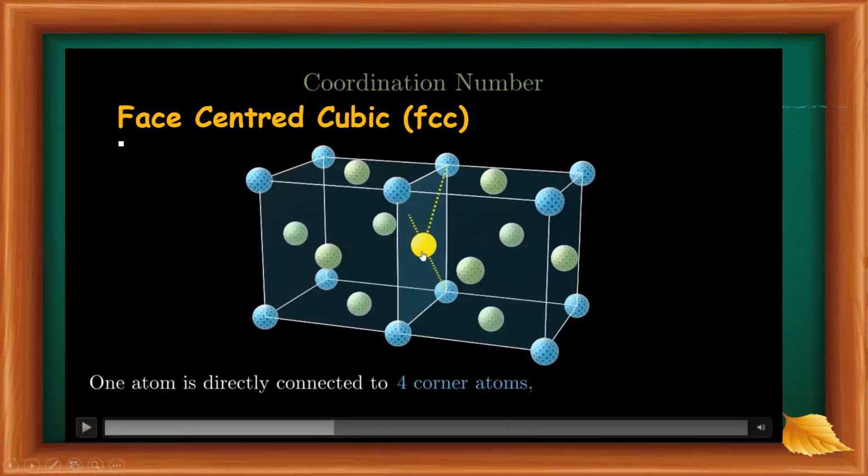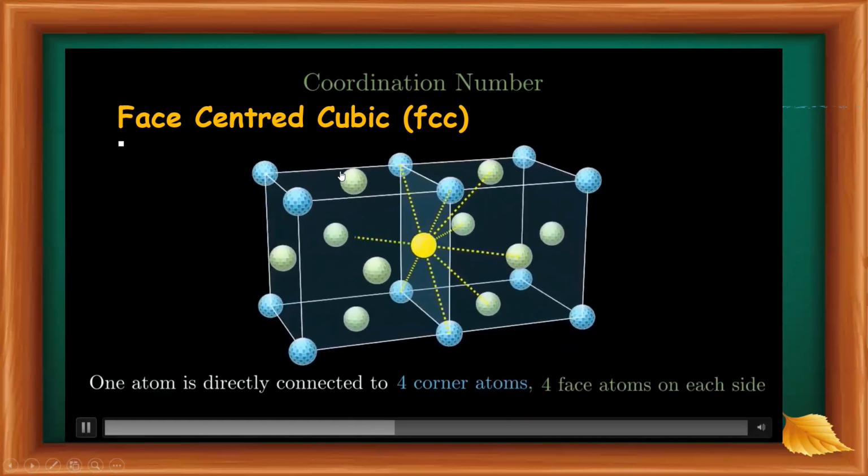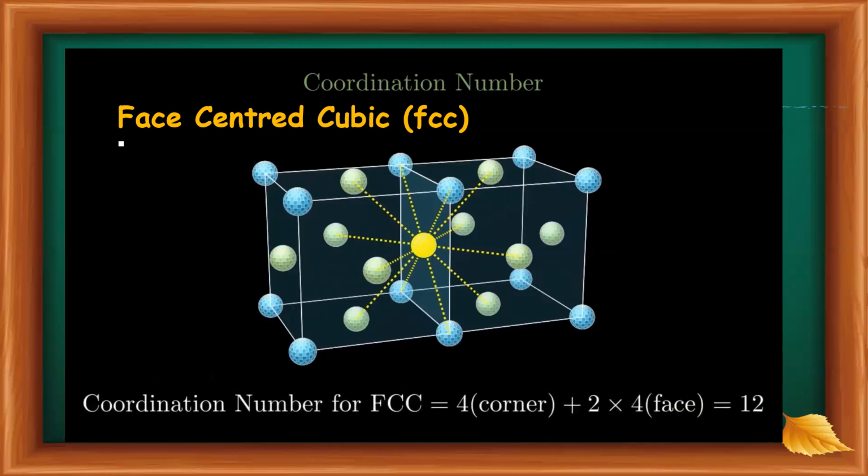Here we take a face atom in the face center. This atom is directly connected to 4 corner atoms and 4 face atoms on this side, and similarly 4 atoms on the other side. Then the total is 12 atoms, so the coordination number must be equal to 12.